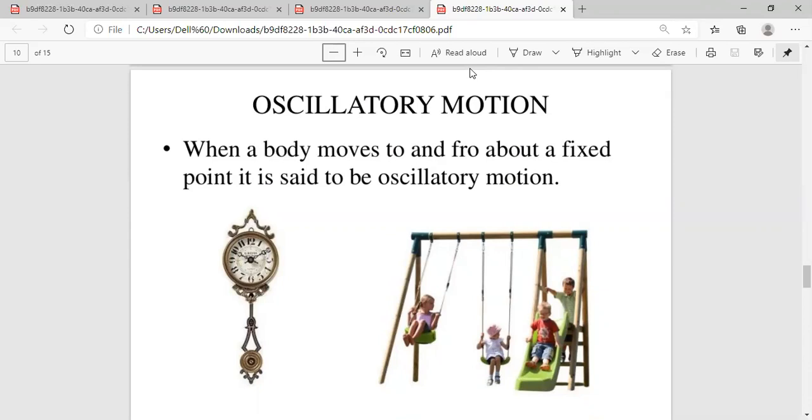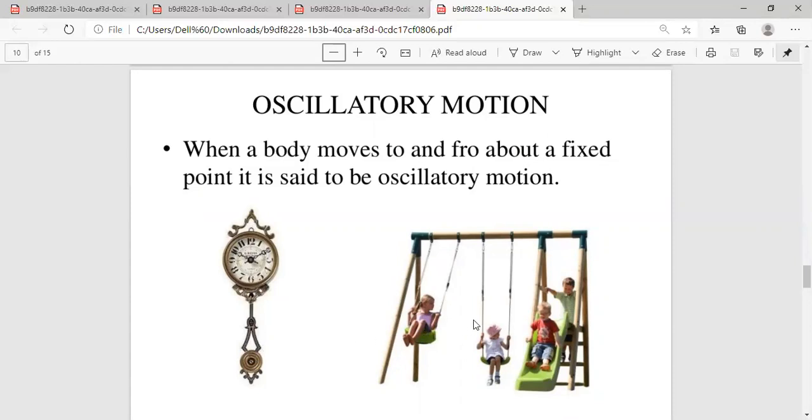First example, we can say the pendulum of a clock moves to and fro about a fixed point. Here the pendulum is hanged and it starts moving to and fro from its fixed position. So this is one of the examples of oscillatory motion.